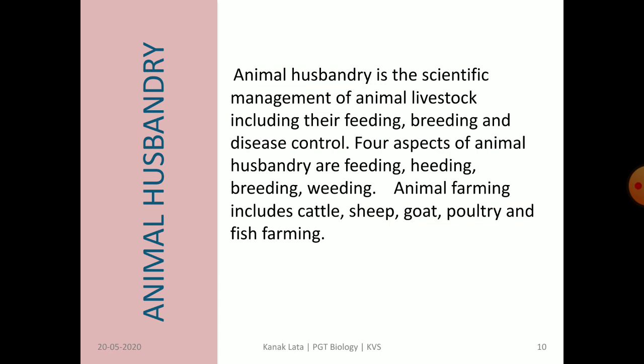Now we will study animal husbandry. Animal husbandry is the scientific management of feeding, housing, breeding and culling of livestock. Here feeding means giving proper food, housing means providing proper shelter, breeding means taking proper care of their reproduction, and culling means removal of uneconomically important animals from the group. Common livestock are cattle, sheep, goat, poultry and fish farming.